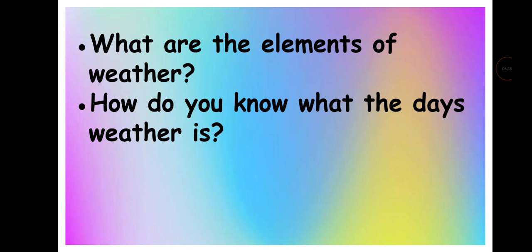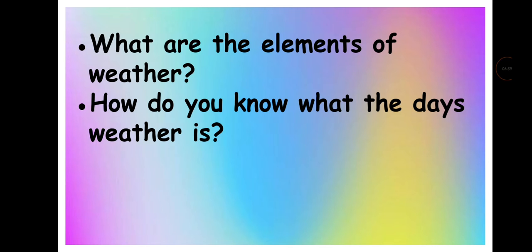Now answer, what are the elements of weather? And how do you know what the day's weather is? If you don't know the answer, you can read the topic. Or you can think also what the elements of weather are. If you are not able to think, then you can read the topic.